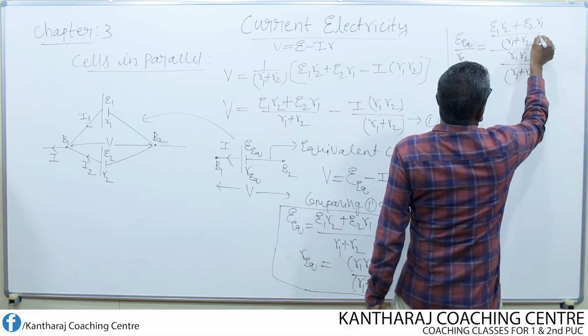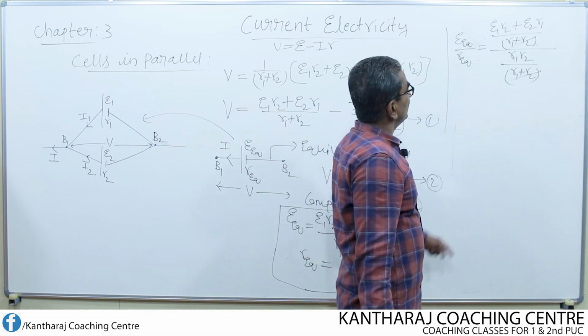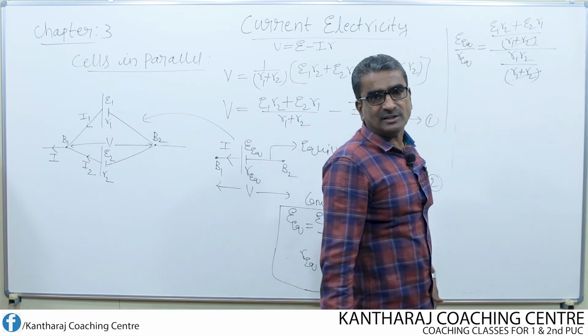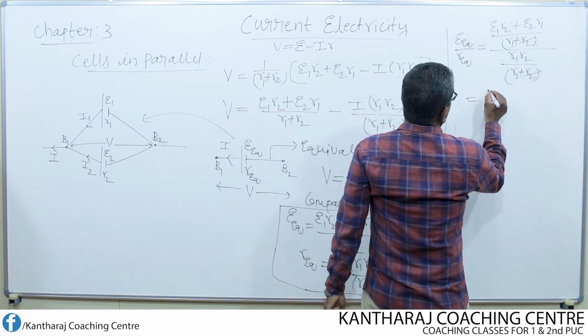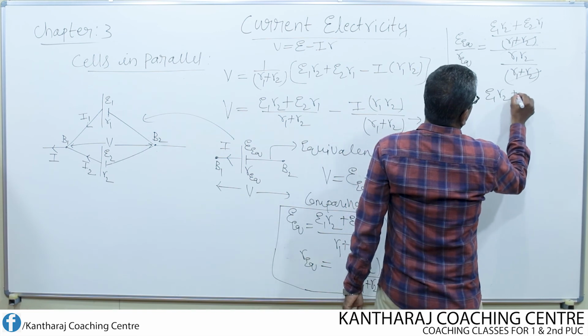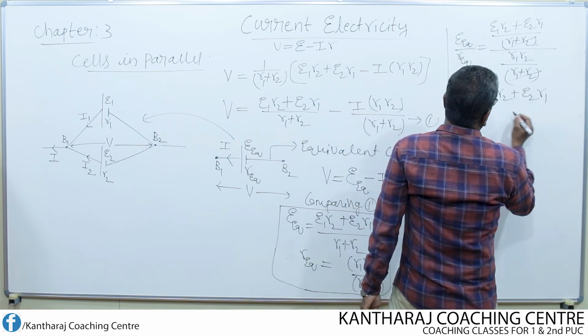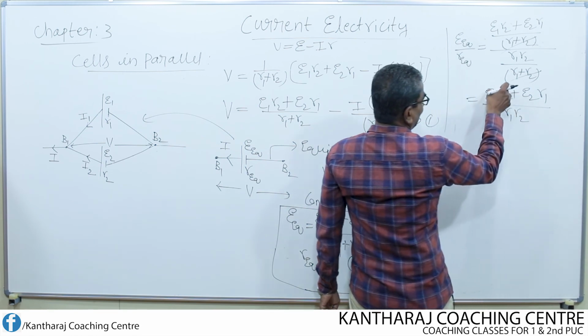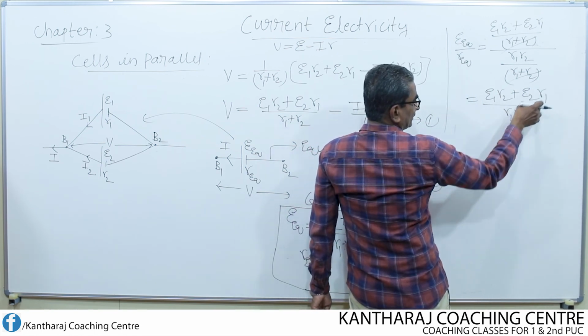So look here, these two terms get cancelled. The denominator of the numerator and the denominator of the denominator get cancelled. Then what is left? E1 R2 plus E2 R1 divided by R1 R2. Again I divide this separately by this and also this by this.